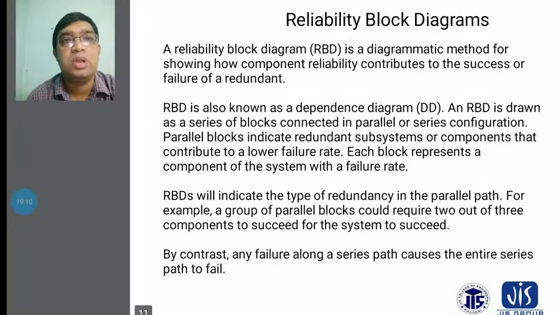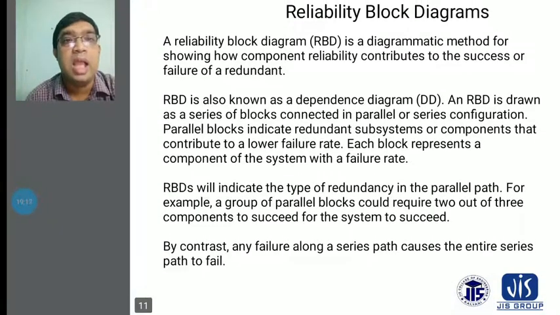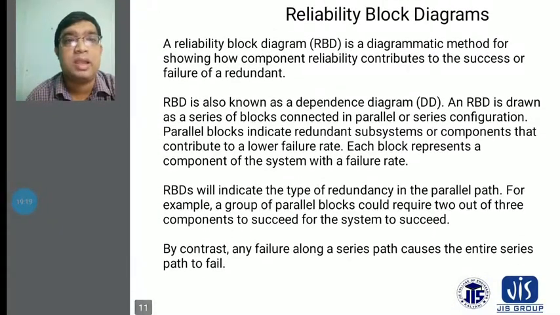An RBD, the reliability block diagram, is drawn as a series of blocks connected in parallel or series configurations. You can see the different types of block diagrams we can consider.